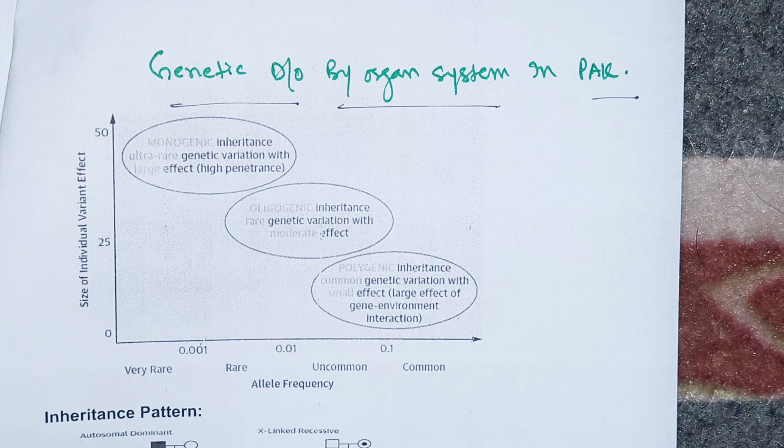But then come some genetic disorders in cardiovascular medicine. Related to the cardiovascular system, there can be channelopathies, which are disorders related to channels. There are so many channels in the heart, obviously, like sodium channels, potassium channels, chloride channels, calcium channels, that are really important for heart contractility and everything running in the heart. So if there is some pathology with these channels, that is said to be channelopathies.